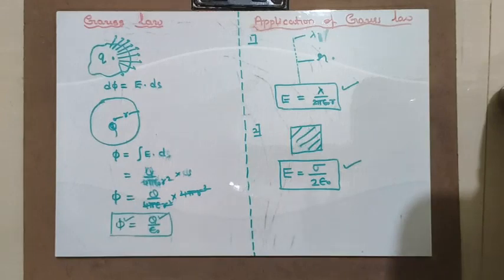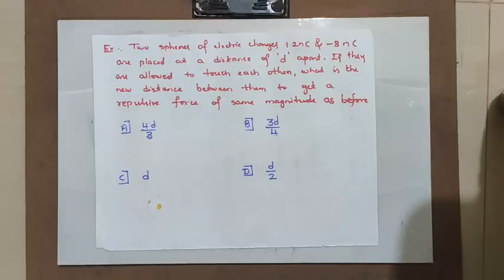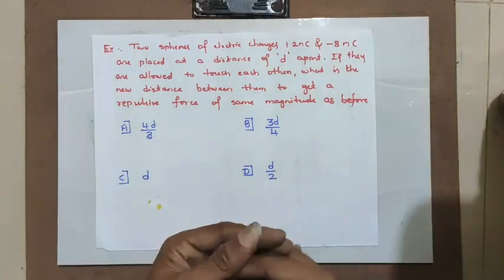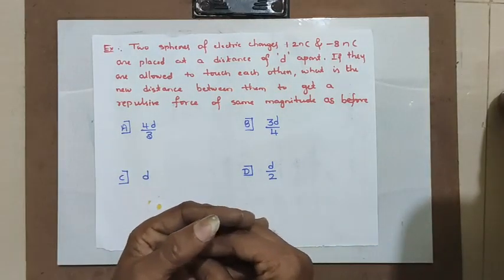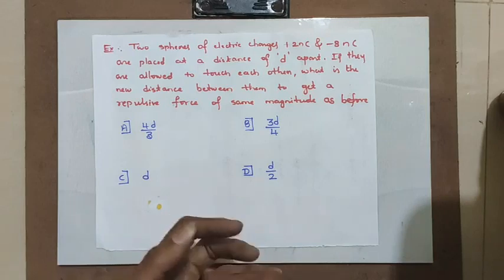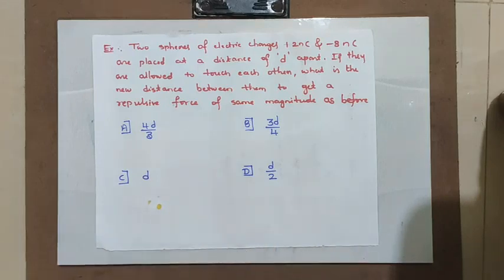Let us explore one or two numerical examples in this chapter. This is a 2017 question. Two spheres of electric charge plus 2 nanocoulomb and minus 8 nanocoulomb are placed at a distance of d apart. If they are allowed to touch each other, what is the new distance between them to get a repulsive force of the same magnitude as before? Let us solve this example.